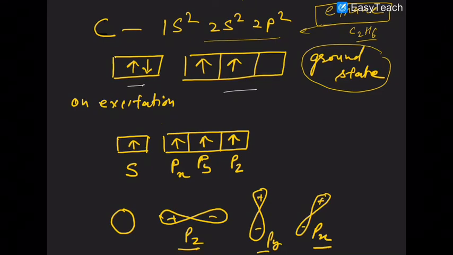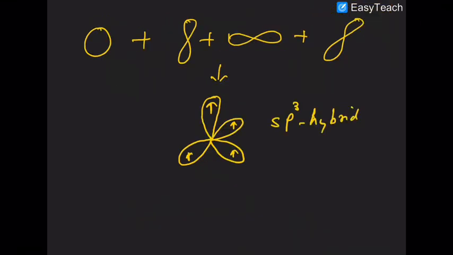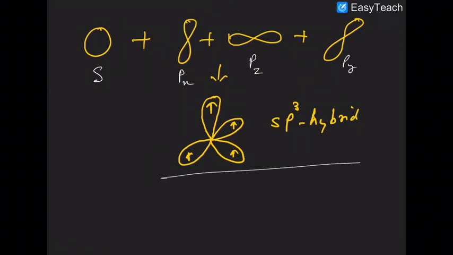In presence of any external field, this electron will be excited to a higher energy level. So in the higher energy level, this is the excited state. So 1s and 3p orbitals will intermix together. On intermixing s and 3p orbitals, you will have an sp3 carbon atom.